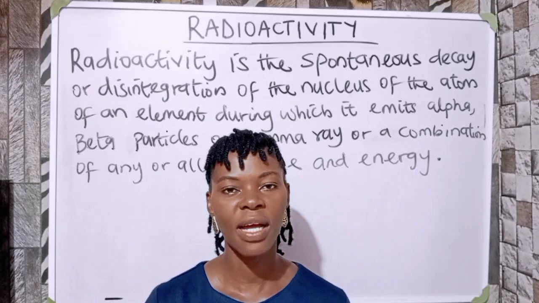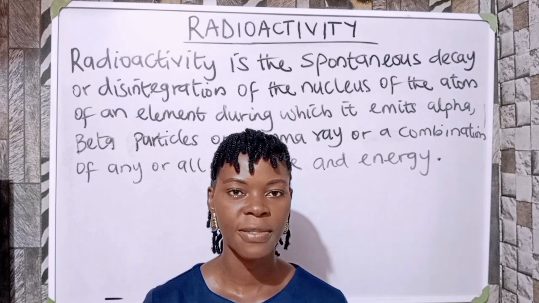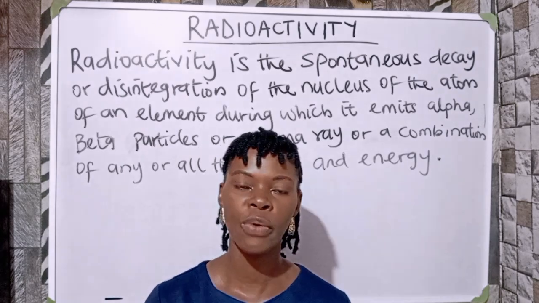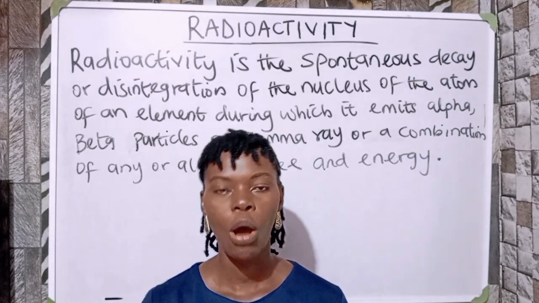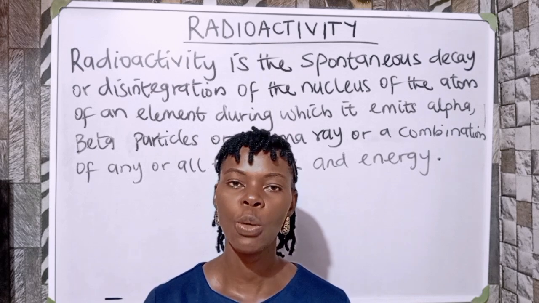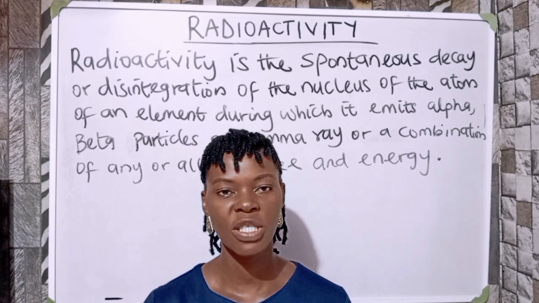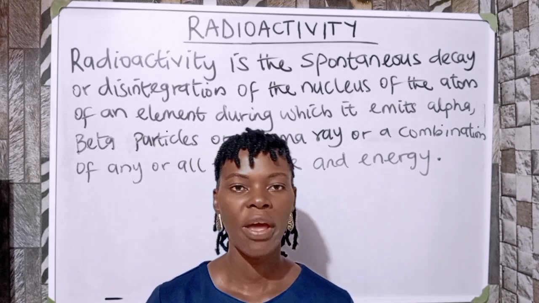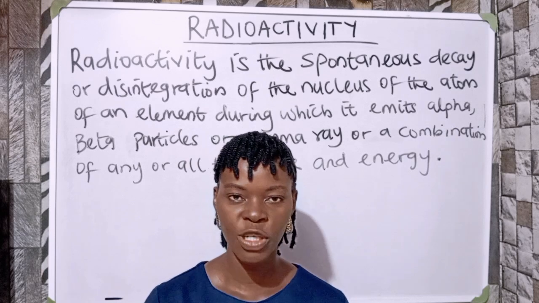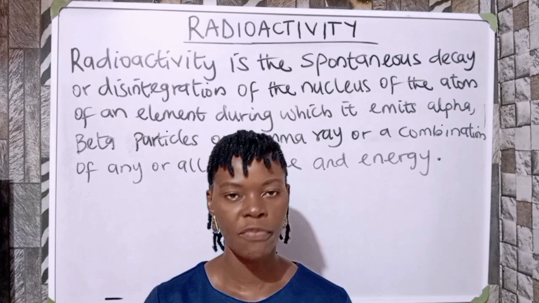Today we are going to look at radioactivity. What is radioactivity? Radioactivity is the spontaneous disintegration or decay of the nucleus of an atom of an element, during which it emits alpha particles, beta particles, or gamma ray, or a combination of any or all the three, and energy. Now let us look at the board so we can explain this concept of radioactivity.